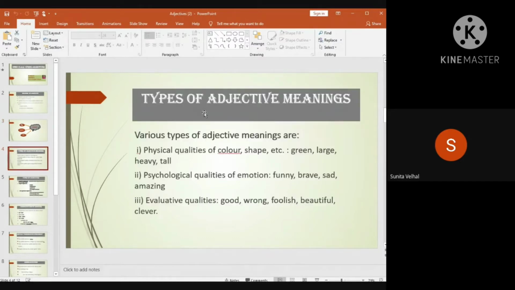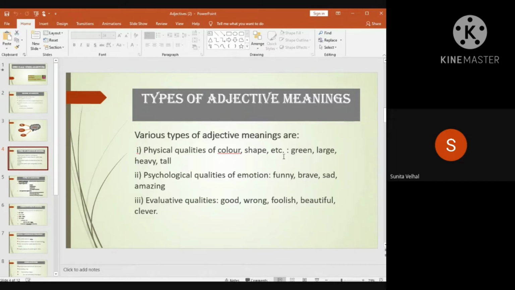So you can have different types of adjective meanings. What are the different types of adjective meanings? Physical qualities of color, shape, etc. can be described with the help of adjectives. We have different physical qualities: size, shape, length, width, depth.